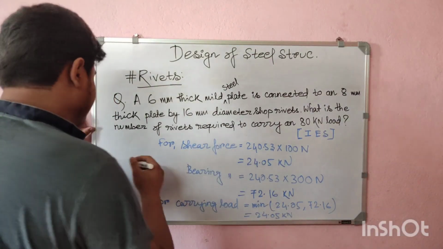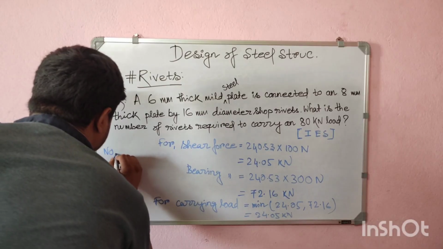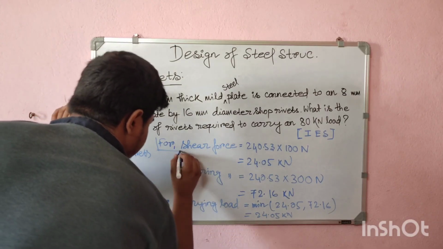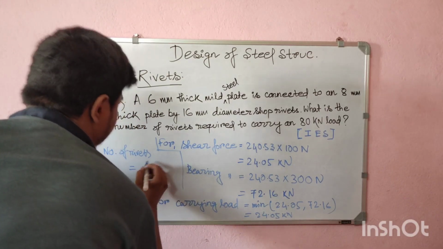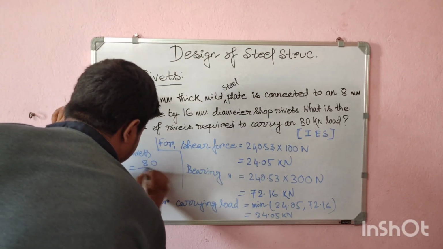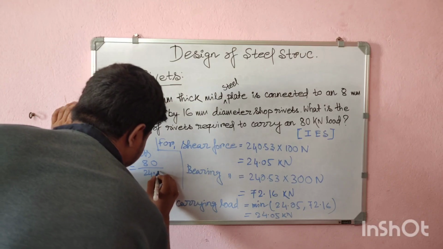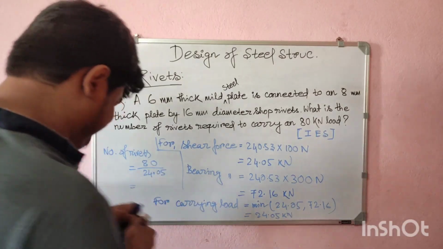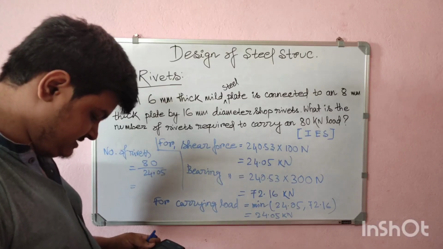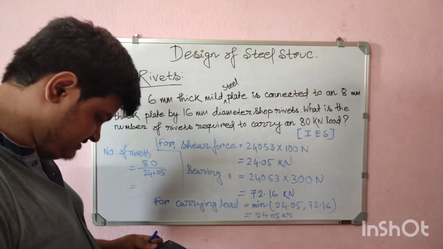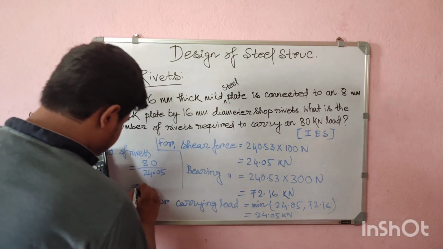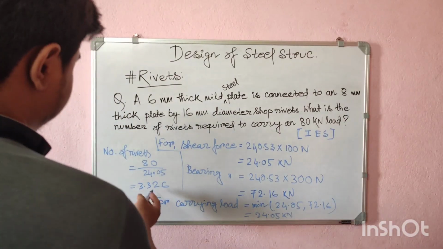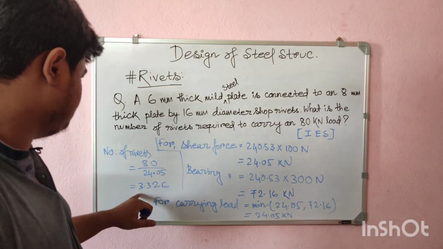So how many rivets will be required for 80 kilonewton, that is number of rivets equals 80 by 24.05. Okay, so that is 3.326. As you can see, this is coming out greater than 3.